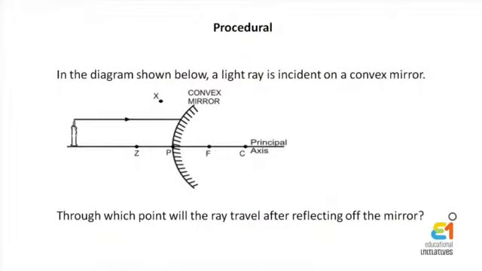Now in this question, although this would seem like a concept, actually if a person knows what are the different rules for traveling of light rays and what are the different symbols used to make a ray diagram, he can very easily apply that knowledge and solve this question. So here again, the knowledge of rules, methods and symbols is brought into question, and that is why this is a procedural question.